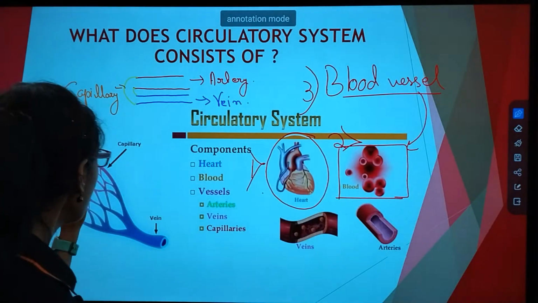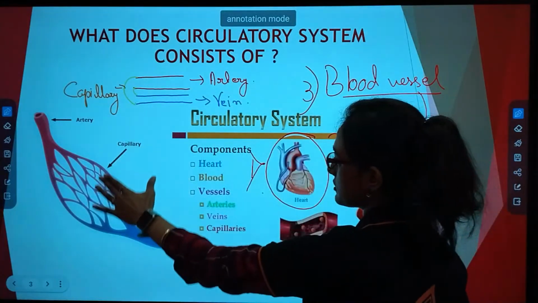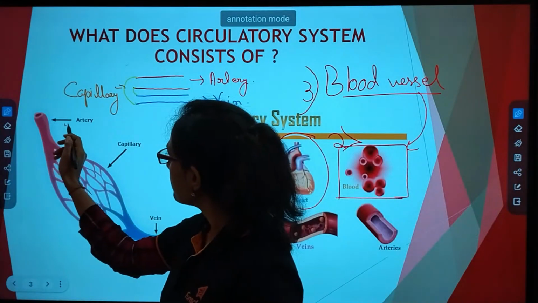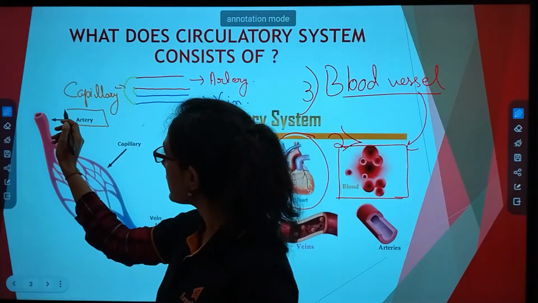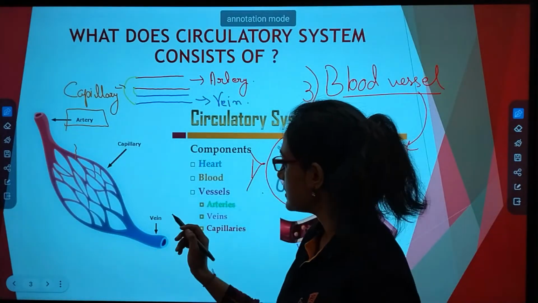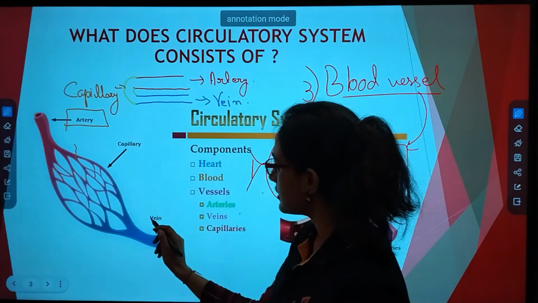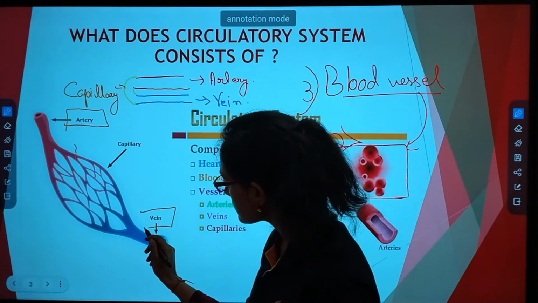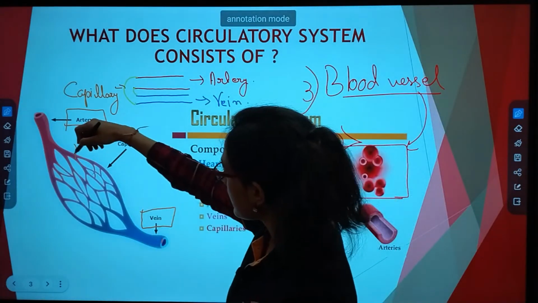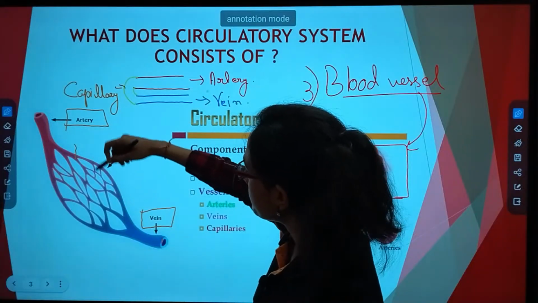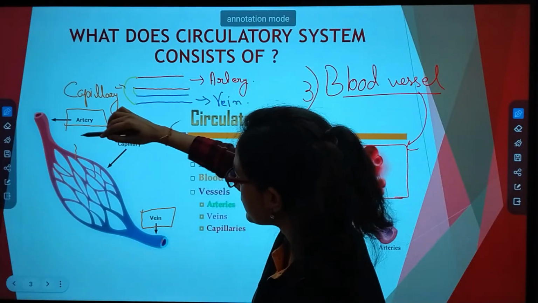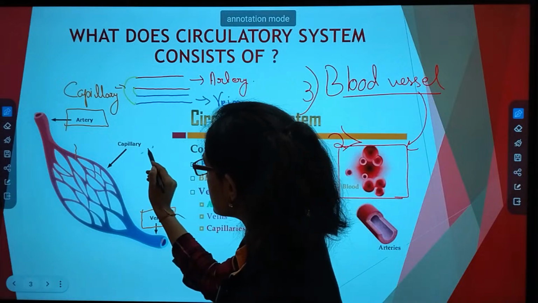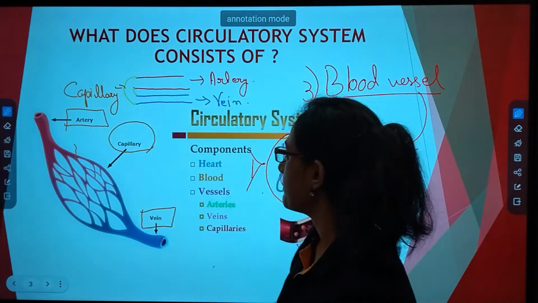Now you please look at this picture. This is the bigger blood vessel known as artery. This is the smaller blood vessel which is known as vein. And the connection between artery and vein is established by capillary.